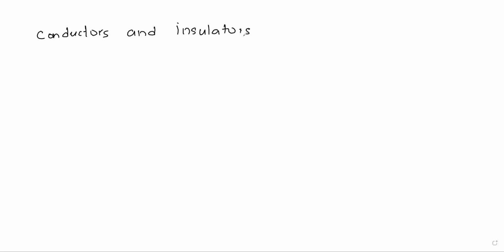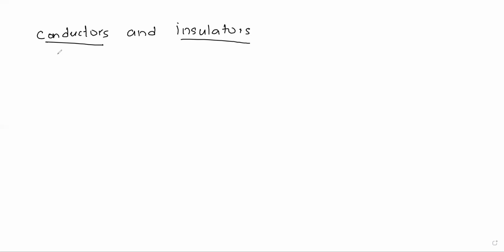Now, depending upon the type of electron, we classify the materials into conductors and insulators. So what are conductors and insulators? All the metals are conductors. Metals like iron, copper, gold, aluminum, silver are good conductors. Silver is a very good conductor, whereas a human body, a living tree, these all come under conductors. And what are insulators? Plastic, dry wood, glass, all these are insulators.